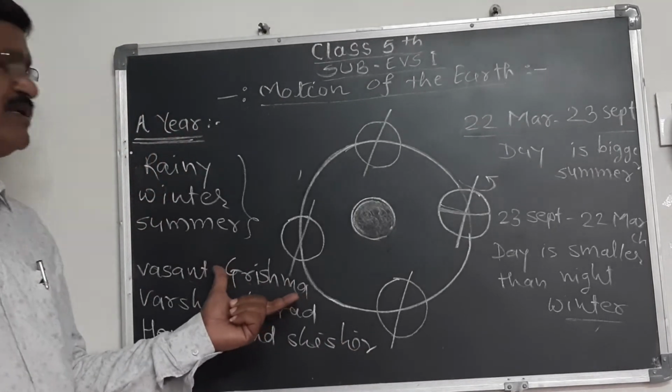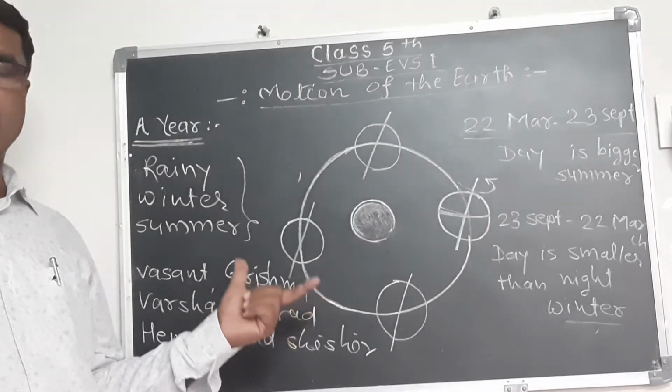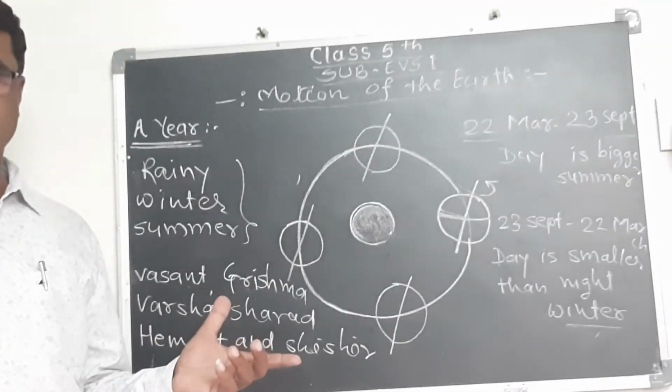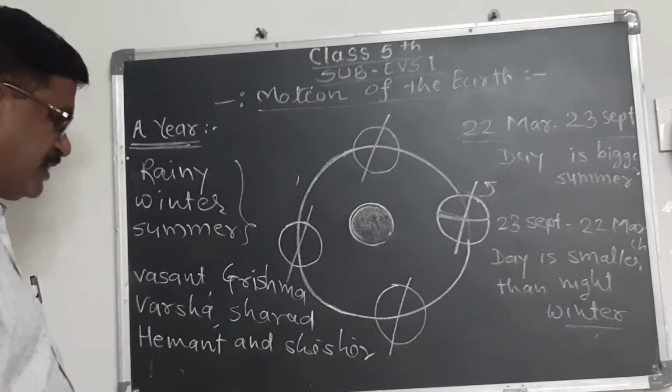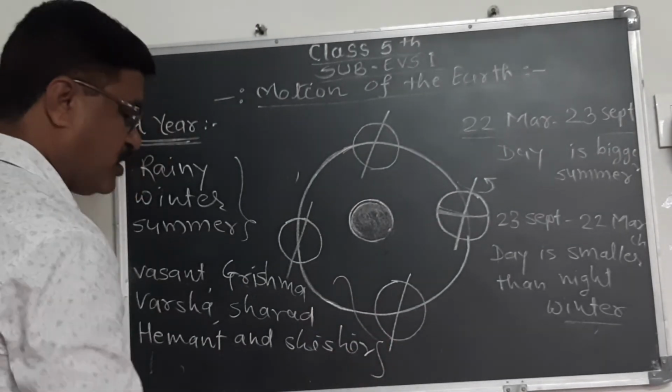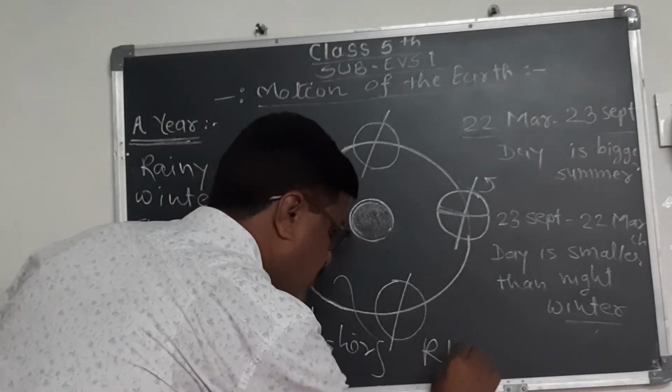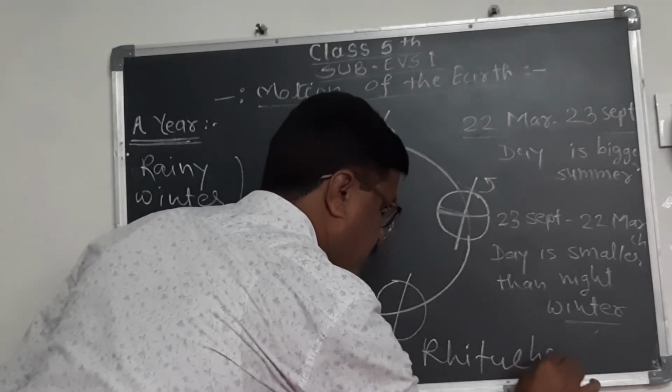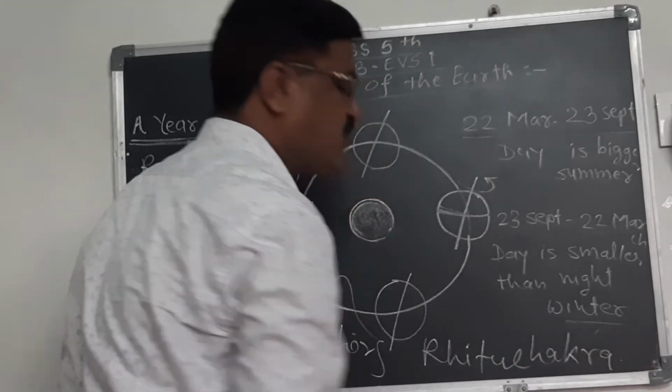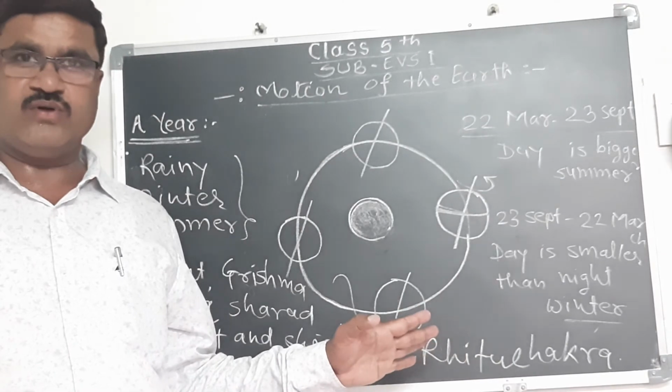In such a way, we see 6 seasons in our India, isn't it? These 6 seasons are called Ritu Chakra.